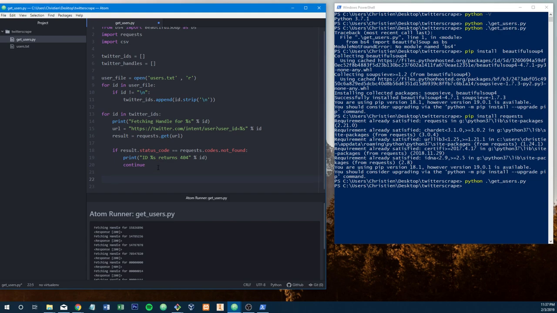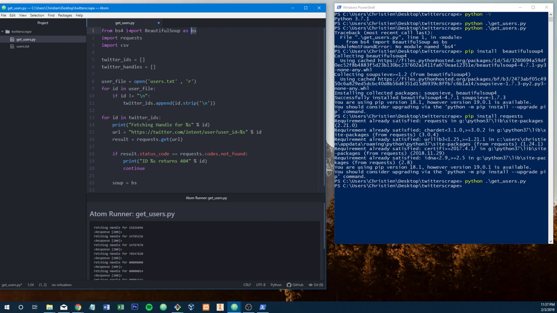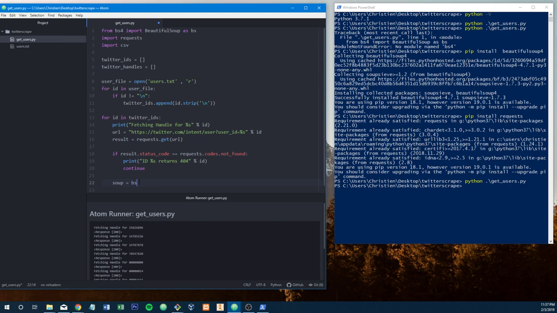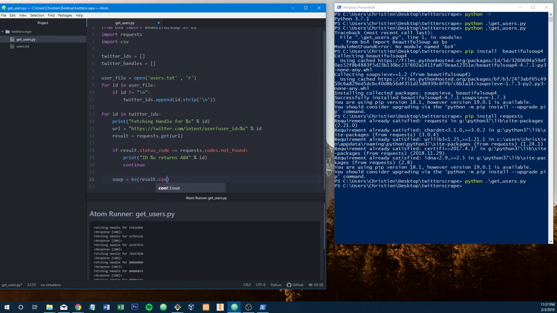So this is where we're actually going to start using Beautifulsoup. We're just going to call it a soup variable, and what we're going to call is the module BS, which is Beautifulsoup. That's just what we named it. We imported it as an alias, BS. And we want to take the result content, which is going to be all the HTML page, and specify the HTML parser, because we're parsing HTML. There's an XML parser, there's an HTML parser. I believe there are some other parsers as well, but for this kind of exercise, we're not going to be doing anything outside of that. We just want to get this guy's problem solved, and if we run into problems later, then we'll solve those.